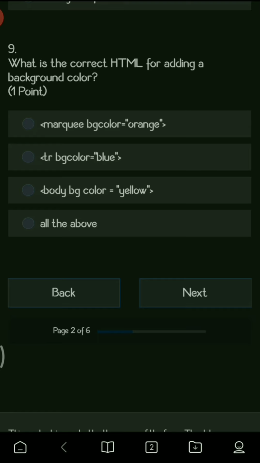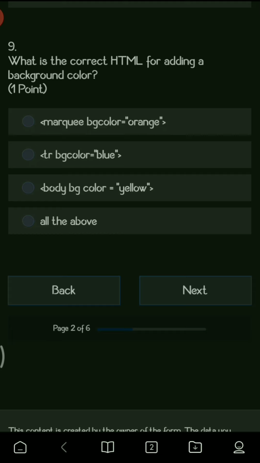Now the question is regarding giving a background color. So if you want to give a background color, then definitely you are going to use options like all of them to give a background color. Now Marquee BG color is going to give a background color only to the marquee of your text. Okay, now here the TR BG color is going to give a background color for a table row only, and body BG color is going to give the background color to the whole output screen. So here body BG color is equals to yellow is the right answer.